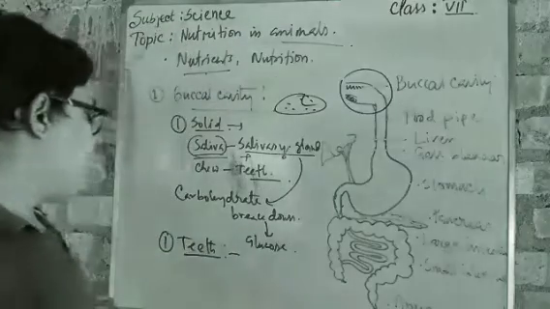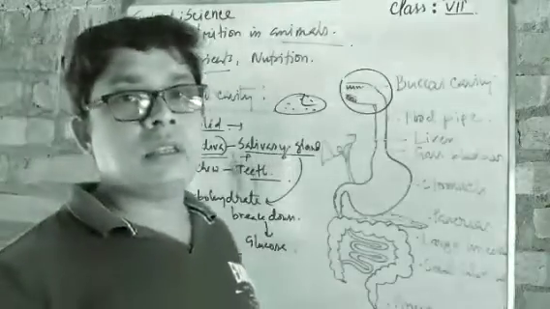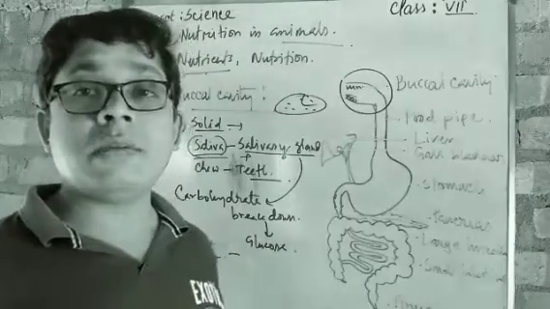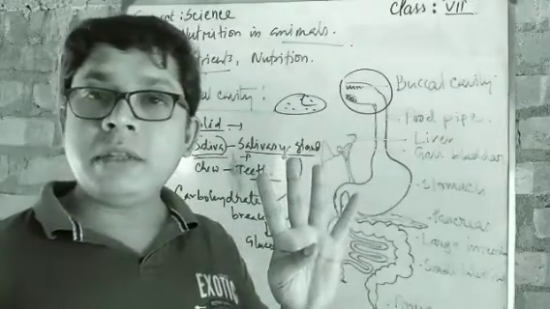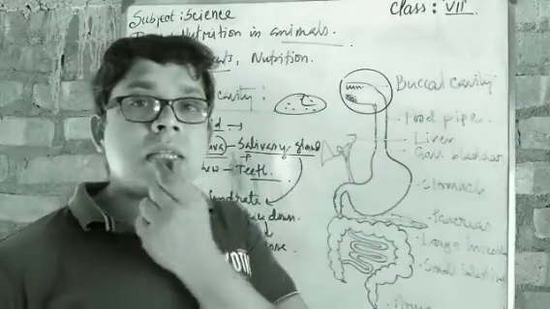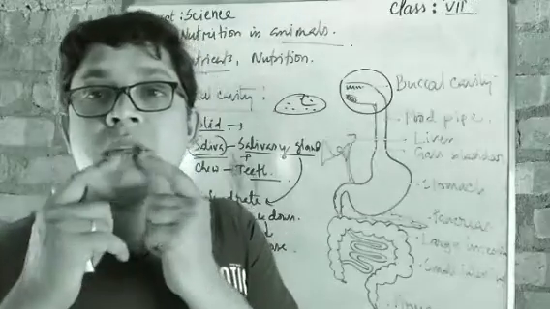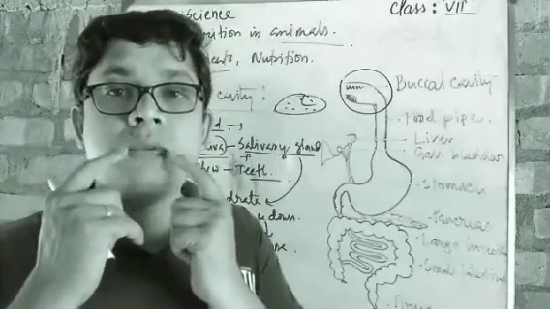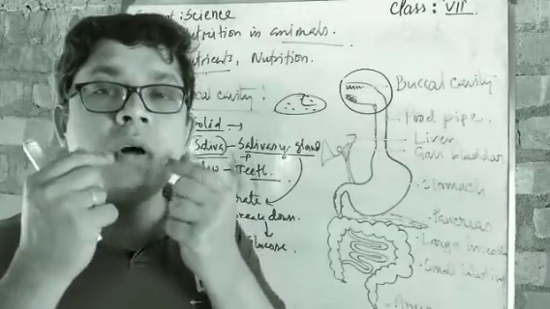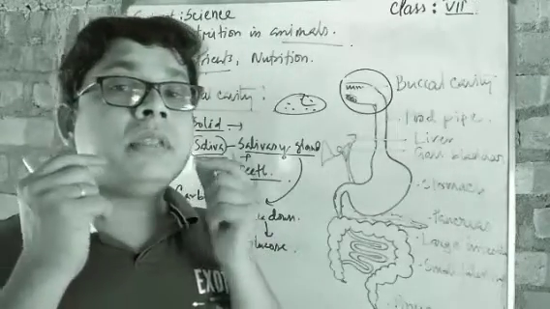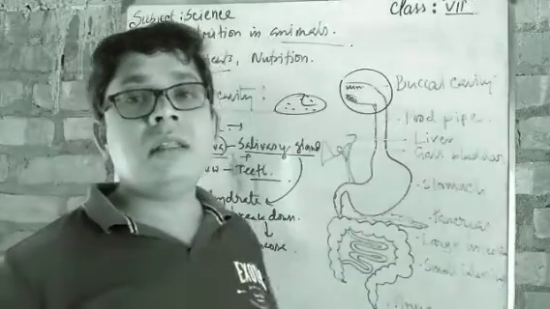Okay, now if we go for the structure of the teeth, how many types of teeth are there in our mouth right now? There are 4 types, right? Number one is incisor, the front 4 incisors. Then there are two pairs of canines, at the corner. After that 2 are premolars, and after that 3 pairs are molars.